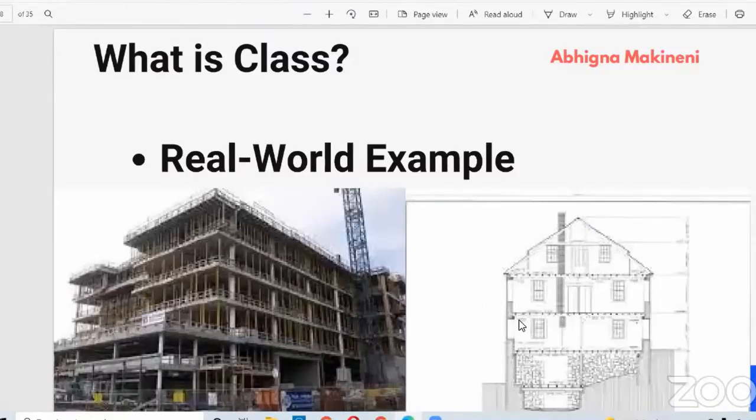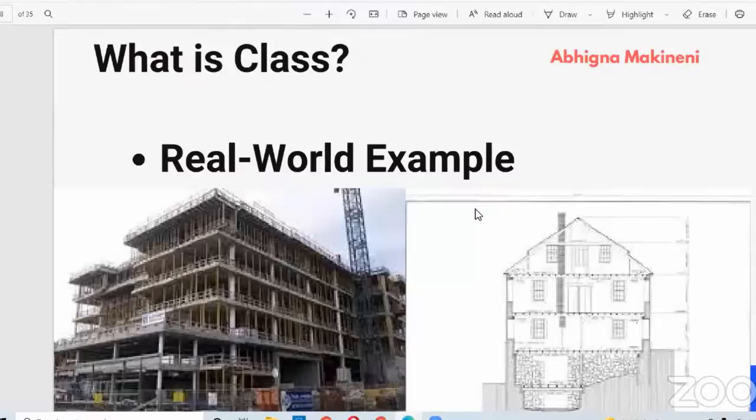In the same way, if we have a class, then we can create objects. So in simple terms, we can say a class is nothing but a design, and an object is the real stuff, or we can say a real entity, or we can also call an object an instance.